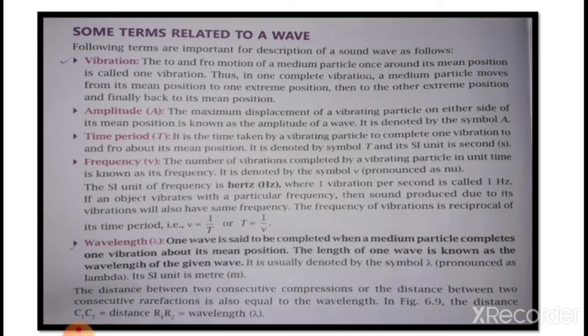So R1, R2, that is the wavelength. And C1, C2, we can say the distance between the points C1 and C2 is lambda, the wavelength. That is the distance between two compressions or two rarefactions. So these are the important terms related to a wave.